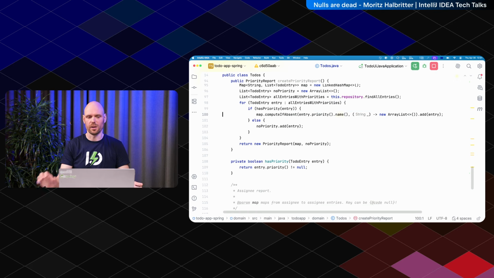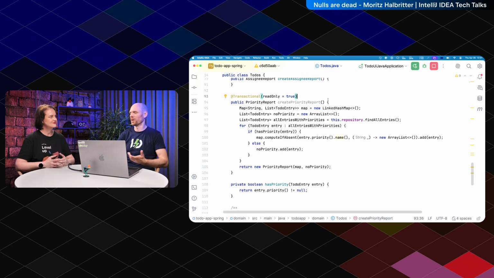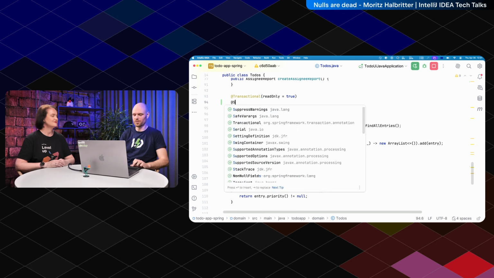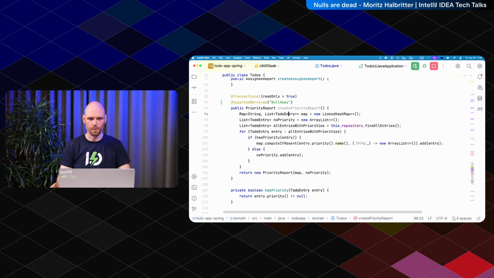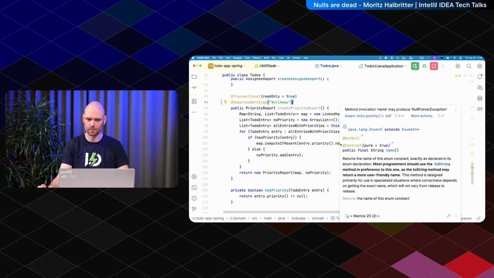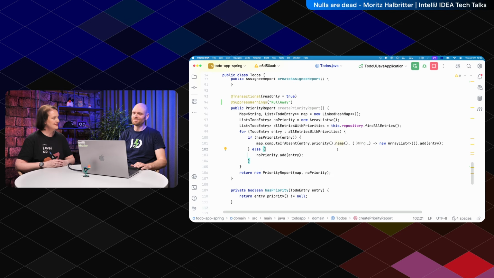But let's say you don't want assertions because you think it's stupid to check it twice. You can also do this one: a SuppressWarnings("NullAway"), with a small n. This also shuts up NullAway. It doesn't shut up IntelliJ, so maybe there's an improvement for us there. Right, we will discuss with the product managers afterwards.